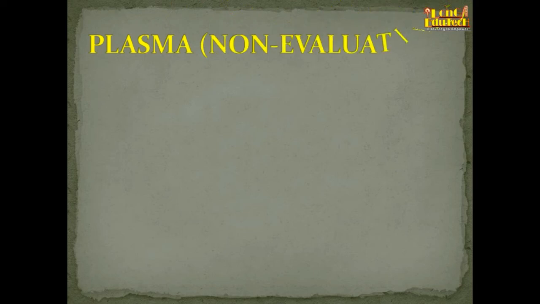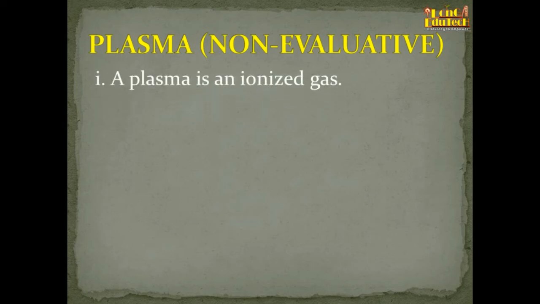And number 4, here we can discuss plasma. This is non-evaluative, so it's not based on your NCERT books. Plasma is an ionized gas. When chlorine gets ionized, then chlorine changes to Cl plus or Cl minus.